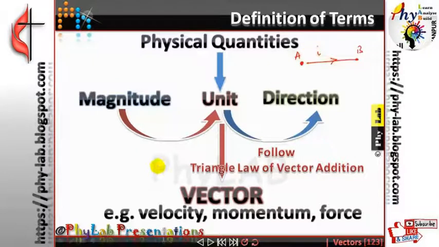Current का symbol I है. Shouldn't I call current as a vector quantity? Because it has a sense of direction. Does it follow this particular law of vector addition or not? If it is going to follow the law of vector addition, definitely I can classify it as a vector quantity. But if it does not follow the law of vector addition, I can't classify it as a vector quantity.